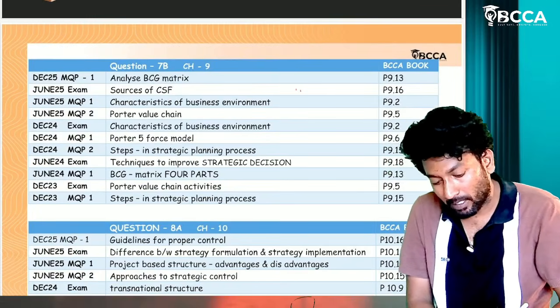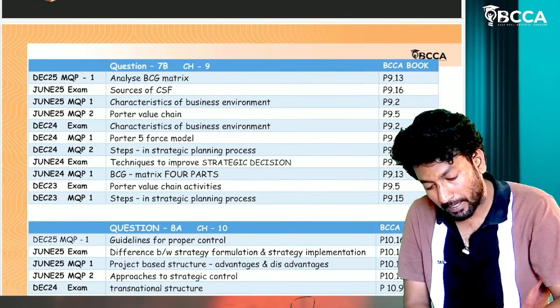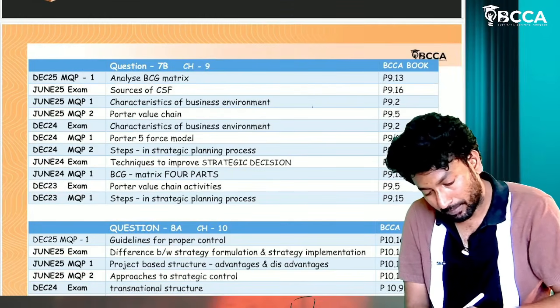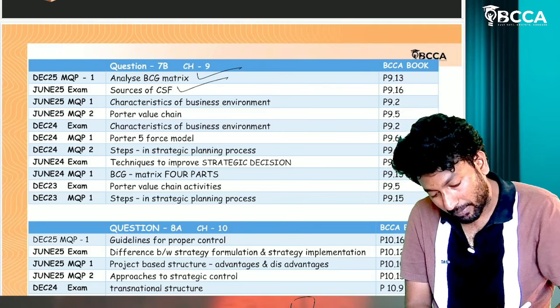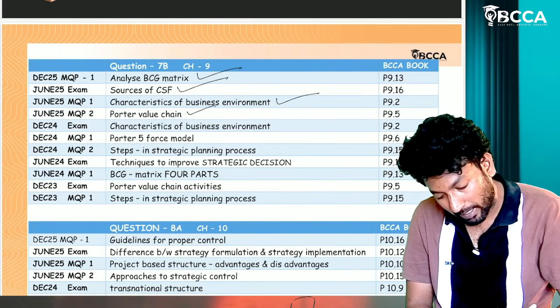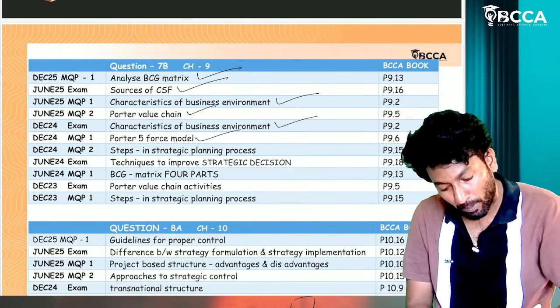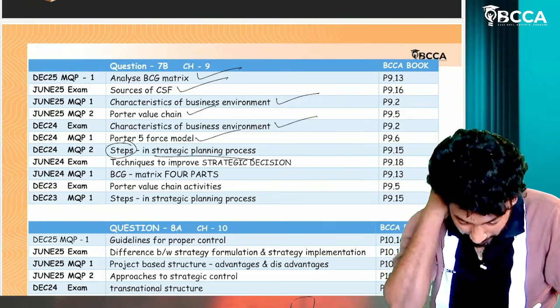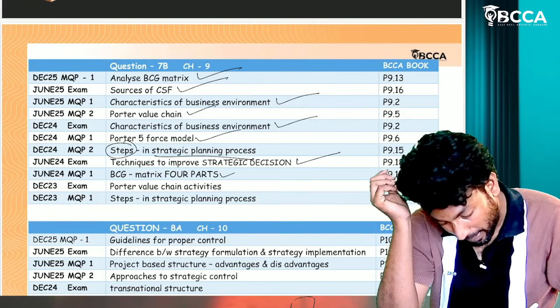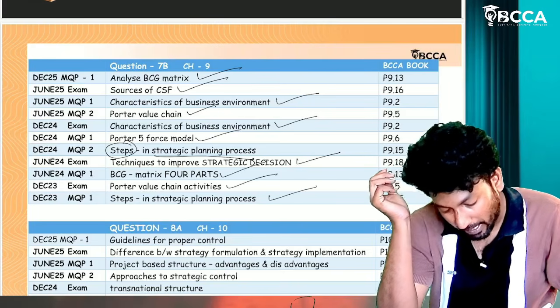This question number 7B is also from chapter number 9 only. See, repeated questions will be there: analyze BCG matrix, sources of CSF, characteristics of business environment, Porter value chain, Porter's 5 force model, strategic planning process steps, repeated techniques, improving strategic decision, BCG matrix, Porter value chain, steps in strategic planning process.